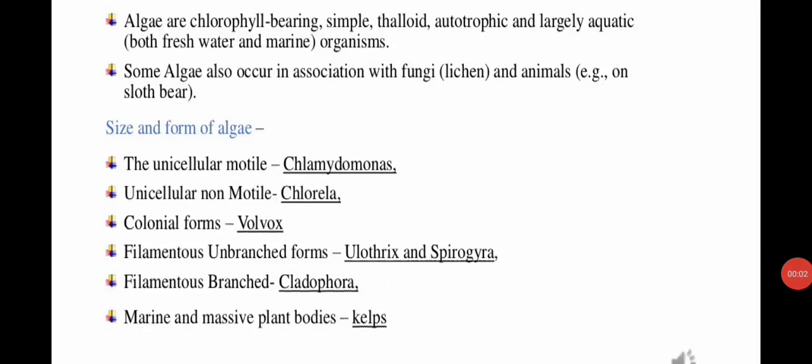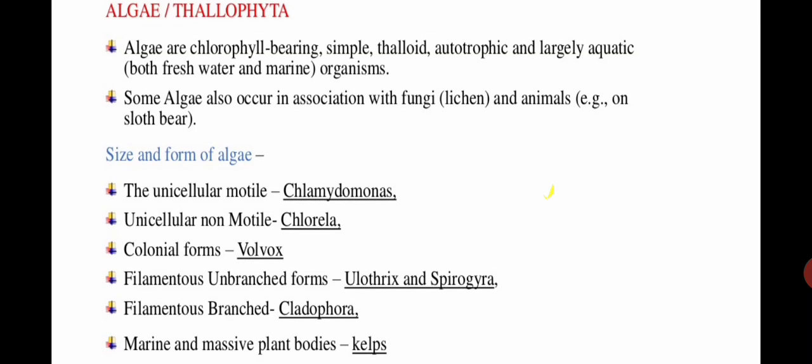Welcome students. In our previous lecture we had seen the broad classification of the plant kingdom. Now we are going to start the categories or the classes that are present in the plant kingdom. There are different types of groups or categories of plants. Basically those are five: first is the algae, then the bryophytes, pteridophytes, gymnosperms and angiosperms.